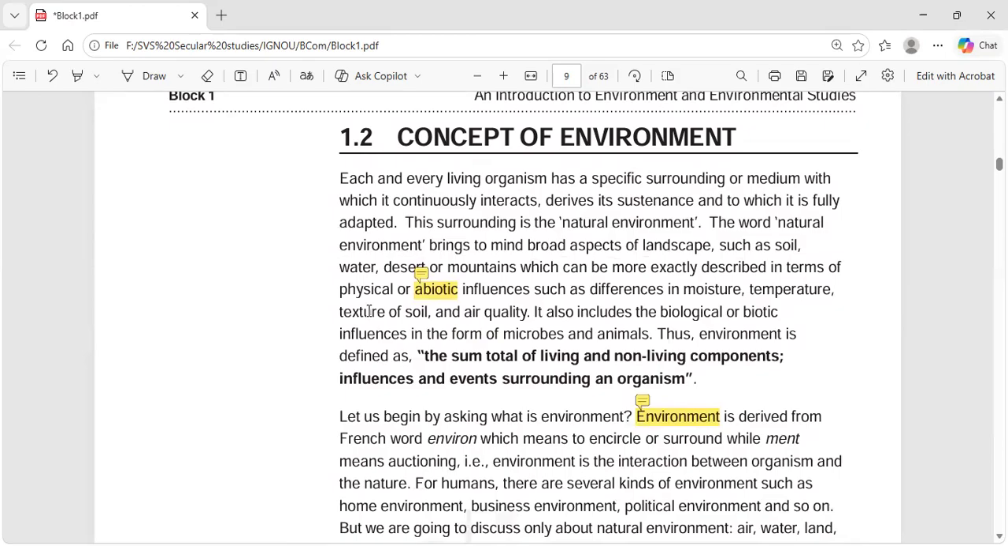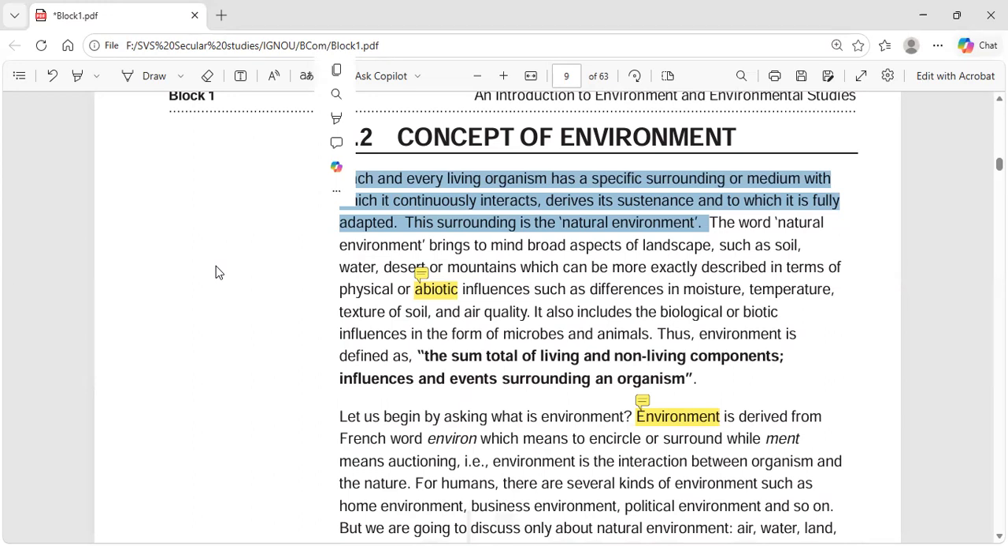Concept of environment. Each and every living organism has a specific surrounding or medium with which it continuously interacts. So every living organism, even human beings. Can we go ahead and live on the moon? No, we cannot live on the moon, right? We won't be able to breathe there, or survive there. So every living organism has a specific surrounding. See, a fish has to be in the water. You cannot keep a fish on your table, right? A fish has to be in the water. So every organism has a specific surrounding or medium with which it continuously interacts, derives its sustenance, and to which it is fully adapted.